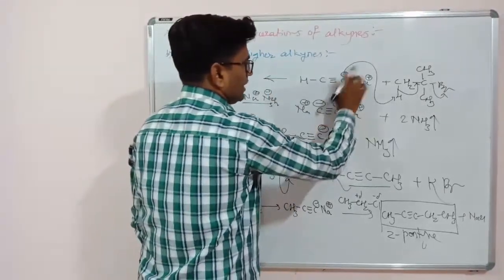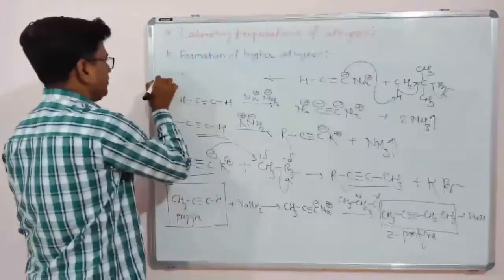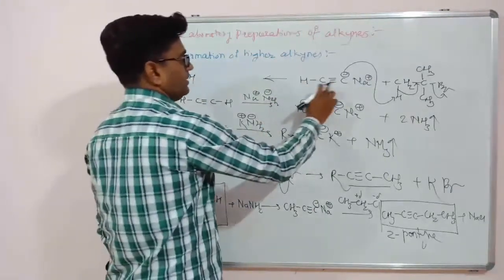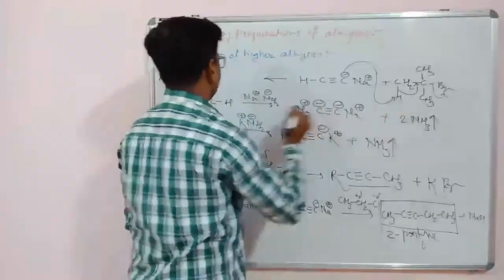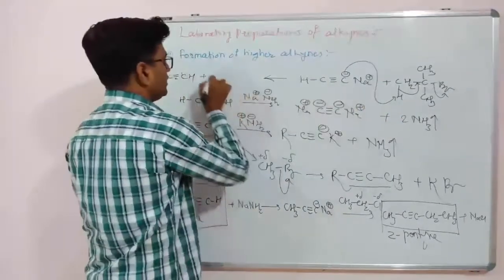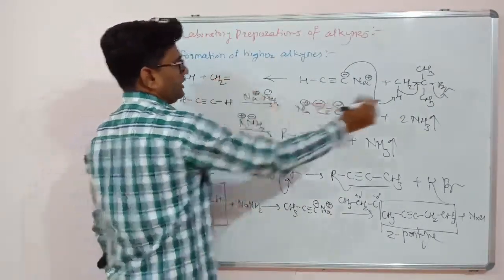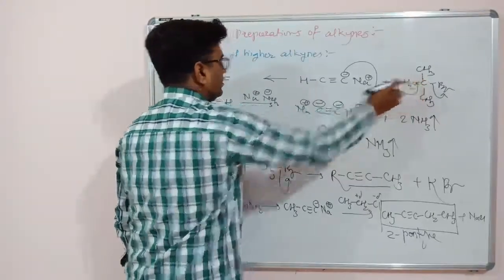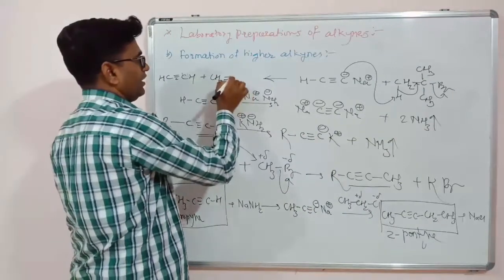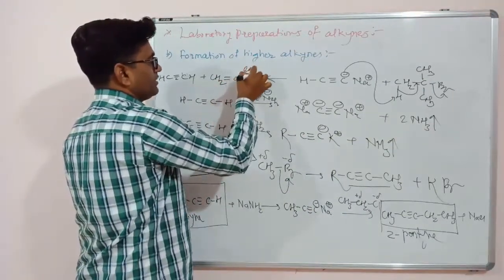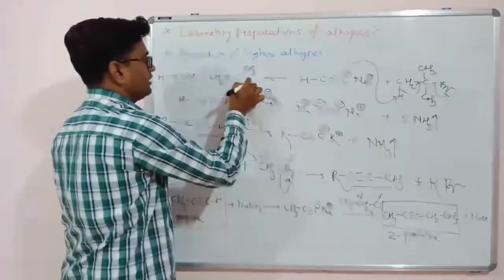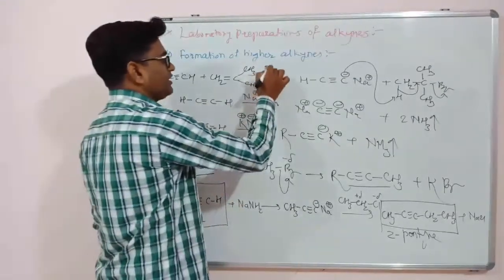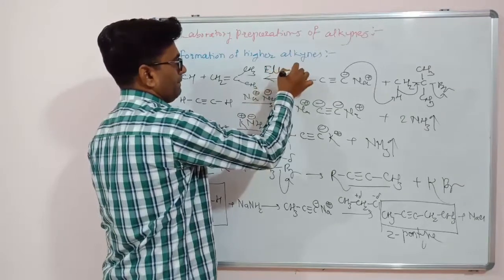So if this C minus abstracts this proton, here will be HC triple bond CH, and here the second product will be CH2 double bond. Here previously there was a single bond. Now because this single bond moves over here, that will become a double bond. Carbon, this is CH3 and this one is CH3. So this is called an elimination reaction.